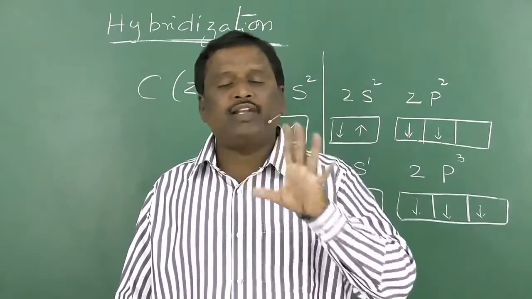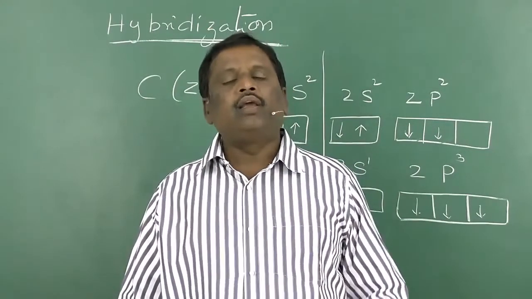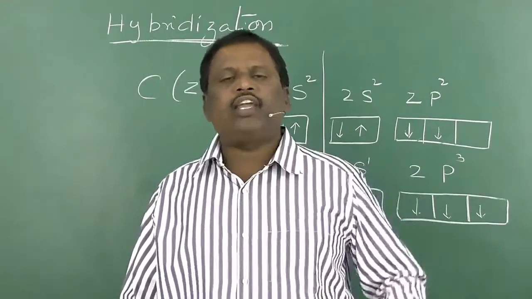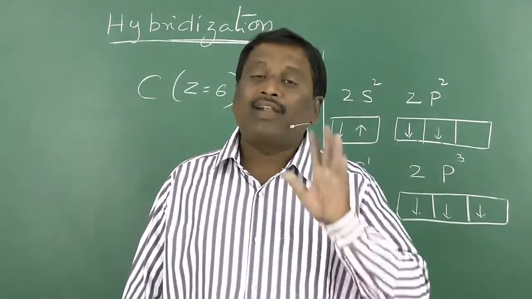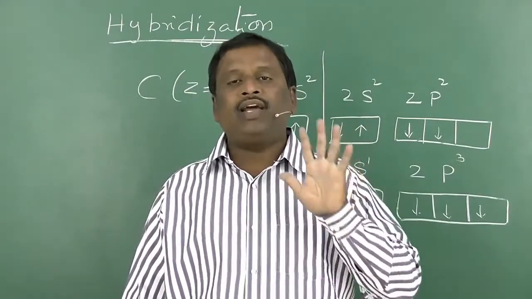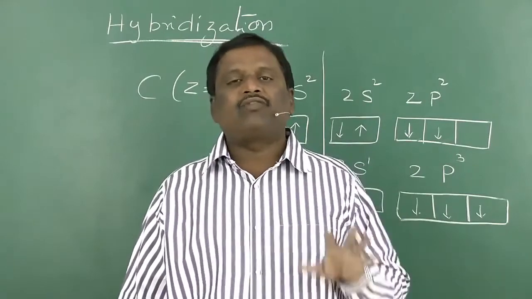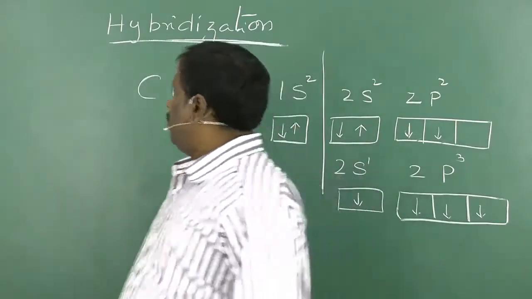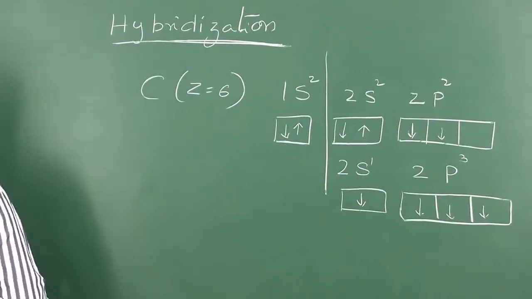Only orbitals take part in hybridization, but not the electrons present in them. The important hybridization shown by carbon, number 1, is sp3 hybridization.